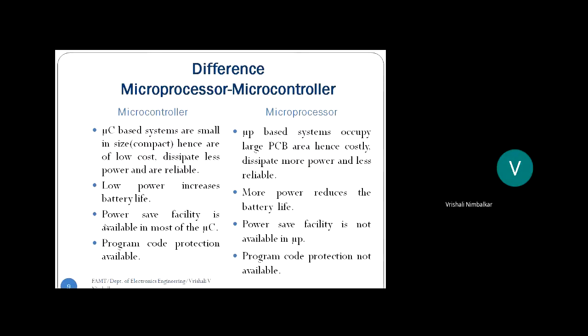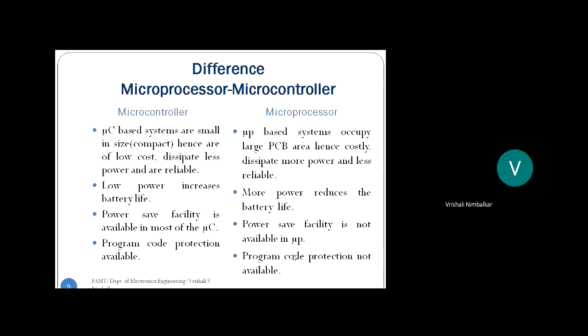Correct? So this power saving facility is available in microcontrollers, whereas it is not available in microprocessors. Hope you all are understanding, right? And another important point, program code protection is available in microcontrollers, whereas this facility is not there in processors. In microprocessors, in fact, there is no on-chip memory.